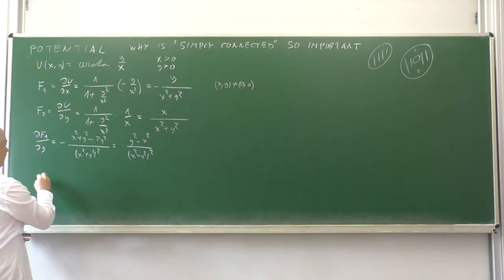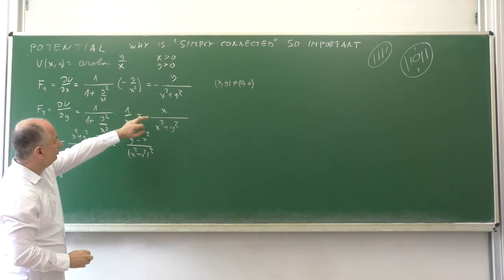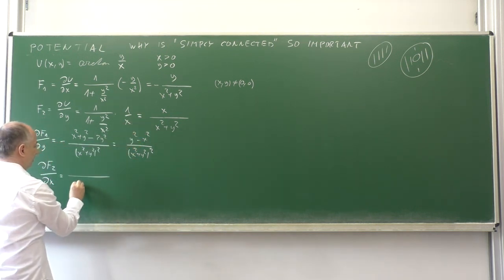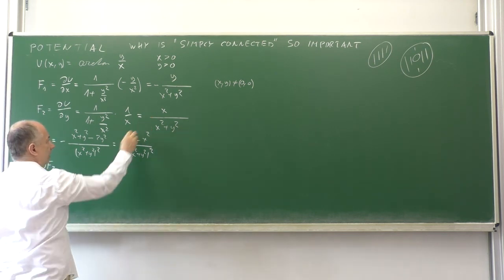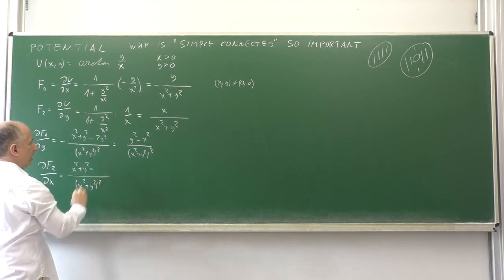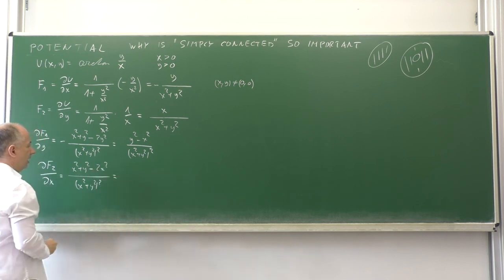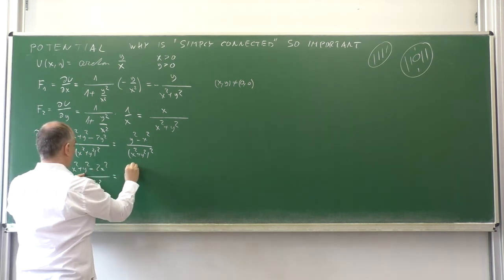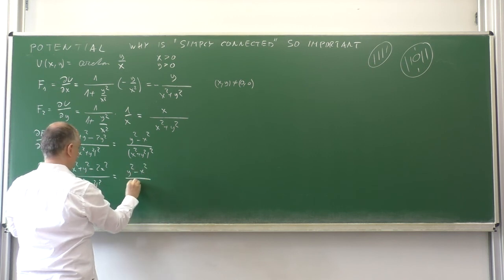And if we differentiate the second component f2 with respect to x, then again the fraction over x squared plus y squared, squared, the derivative of x is 1 times x squared plus y squared, minus x times 2x is minus 2x squared, and this is indeed y squared minus x squared divided by x squared plus y squared, squared.